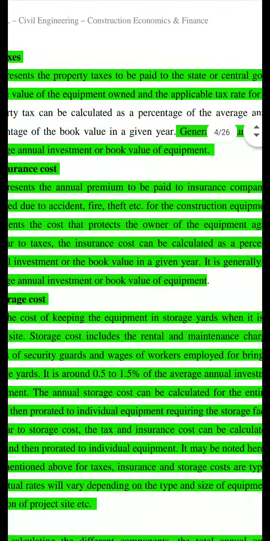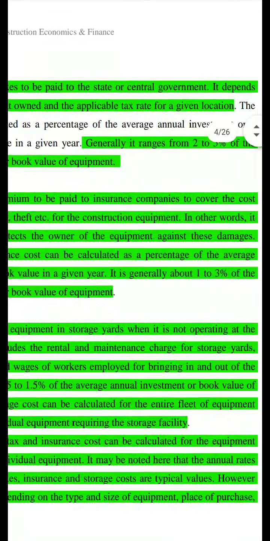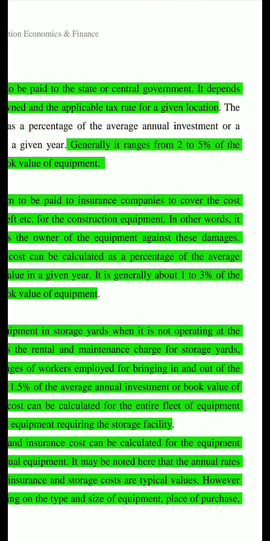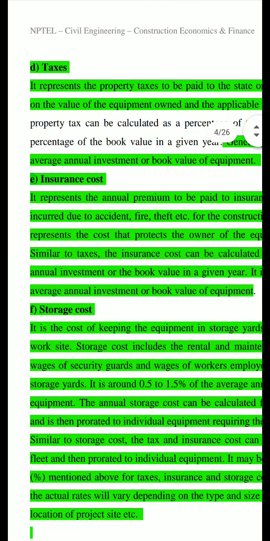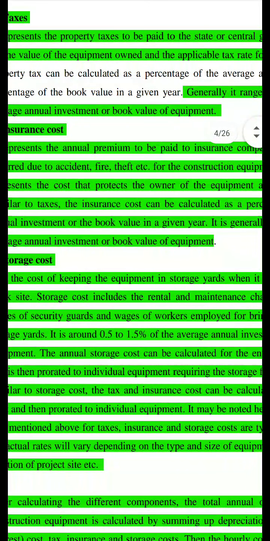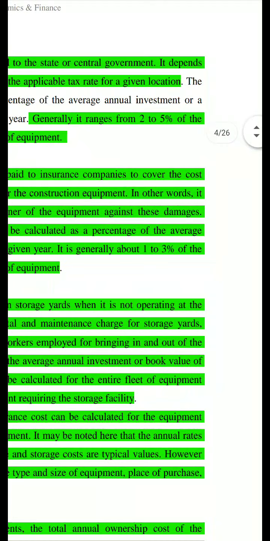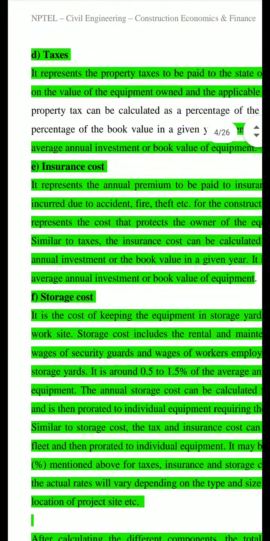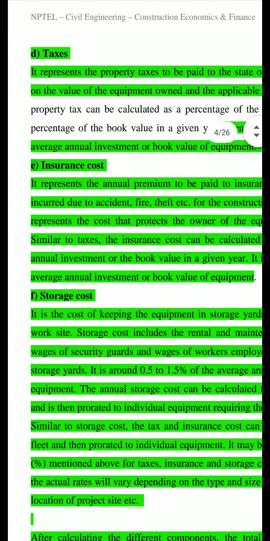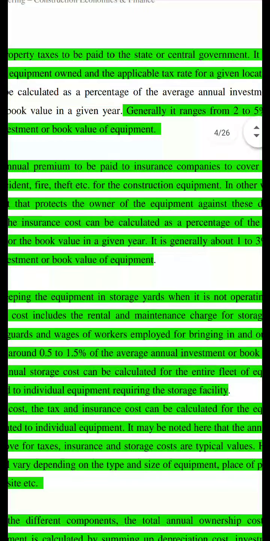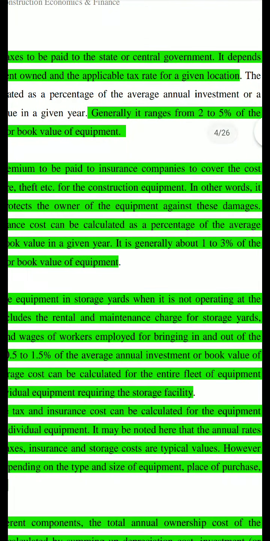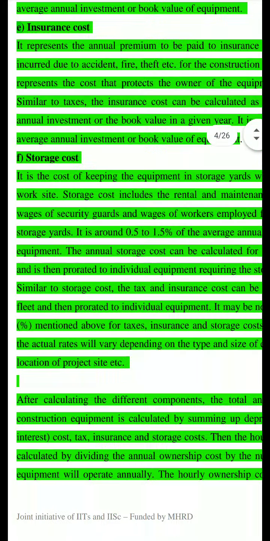Similar to taxes, the insurance cost can be calculated as a percentage of the average annual investment or the book value in a given year. It is generally about 1 to 3% of the average annual investment or book value of equipment. So this is also considered as some percentage of the average annual cost. Then we have the storage cost. What is the storage cost?